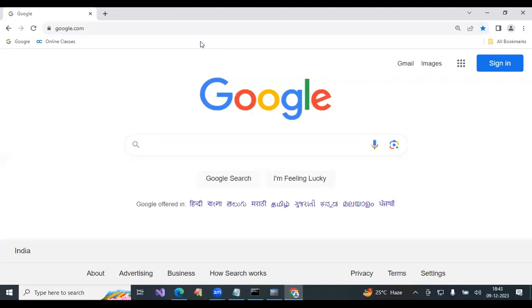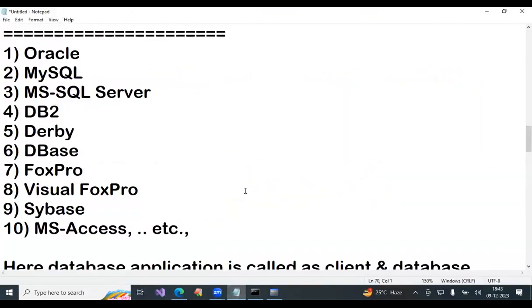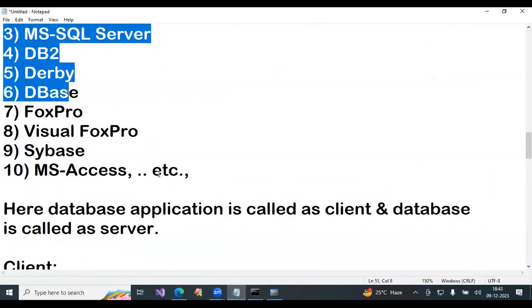Any program that is receiving a request, processing the request, constructing a response, and sending the response back is called a server. So here, the database is called the server. These are database softwares. When you install, two parts are installed: one part is the client, one part is the server. One part is front end, one part is back end. Like that we can call.